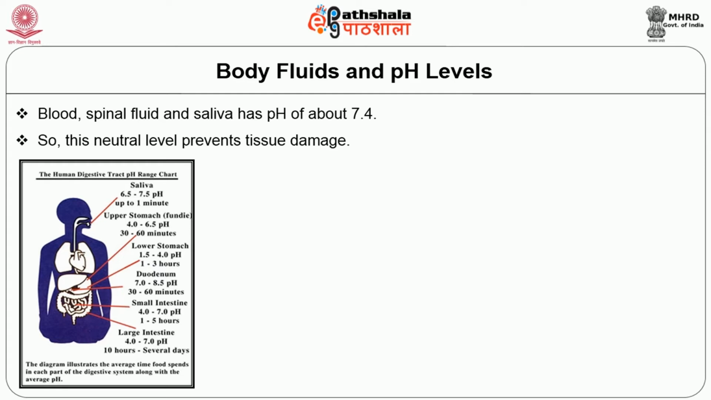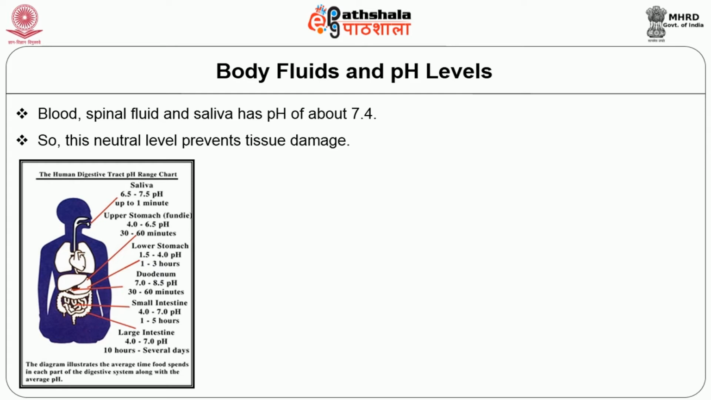After mixing with the food materials, it enters the duodenum, the next part of the digestive tract. The duodenum has highly alkaline solutions secreted from the pancreas and the bile, with a pH of 7 to 8.5. Here in the duodenum, most of the nutrients get absorbed. The next portion is the small intestine, that is the jejunum and ileum. It secretes fluid with a pH range of 4 to 7. Here the food material stays 1 to 5 hours.